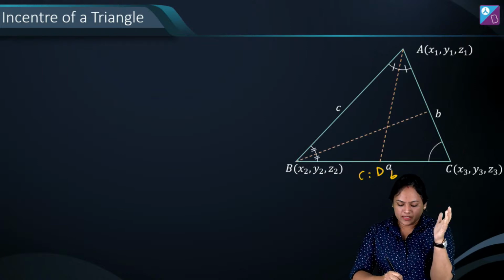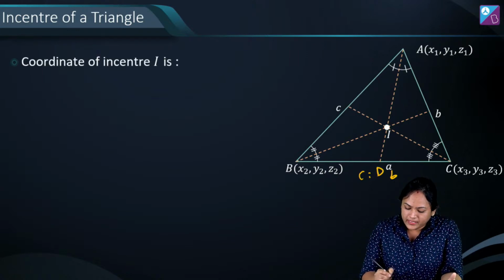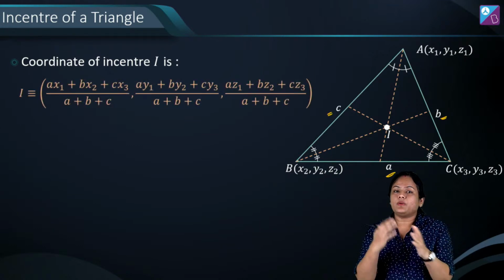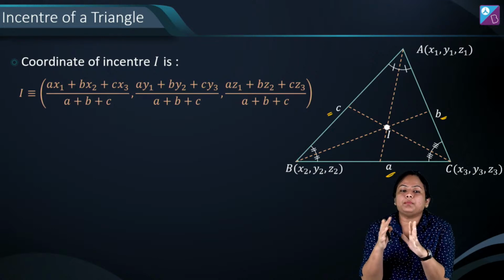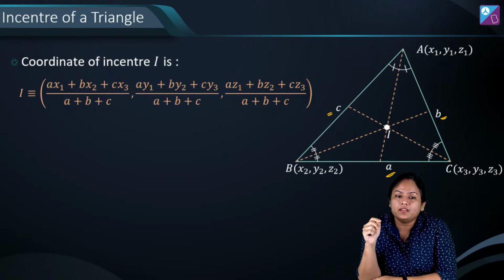So this will be the incenter I, and if our sides here are a, b and c, the coordinate of the incenter will become (ax1 + bx2 + cx3) upon (a + b + c). And similarly, you can write the y and z coordinates.